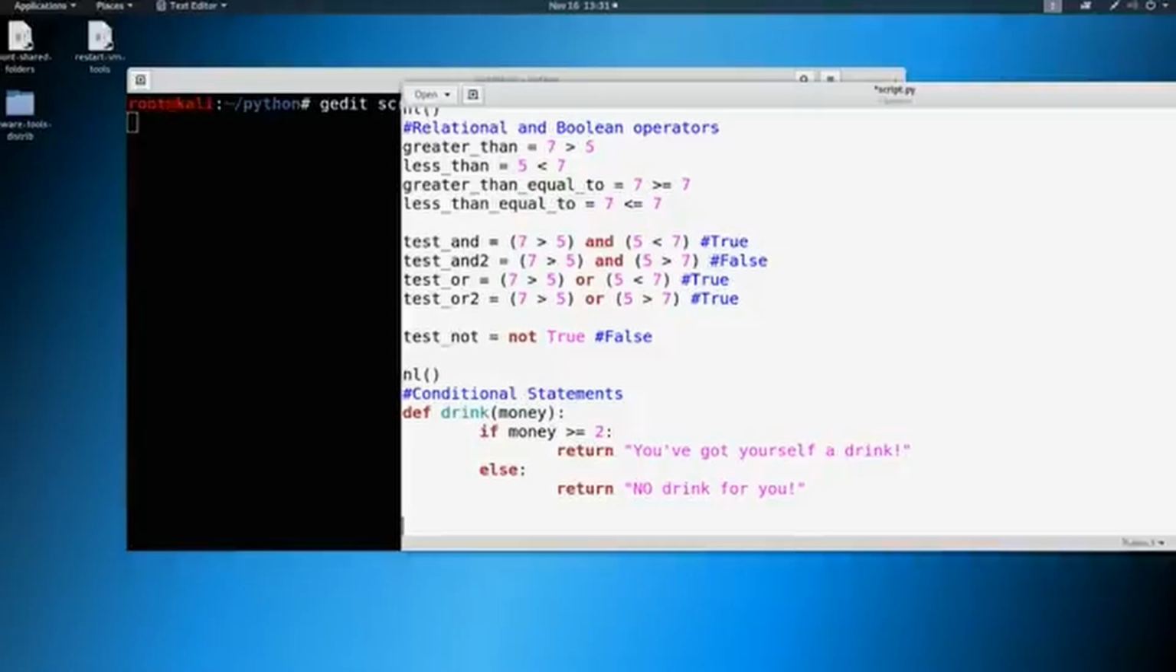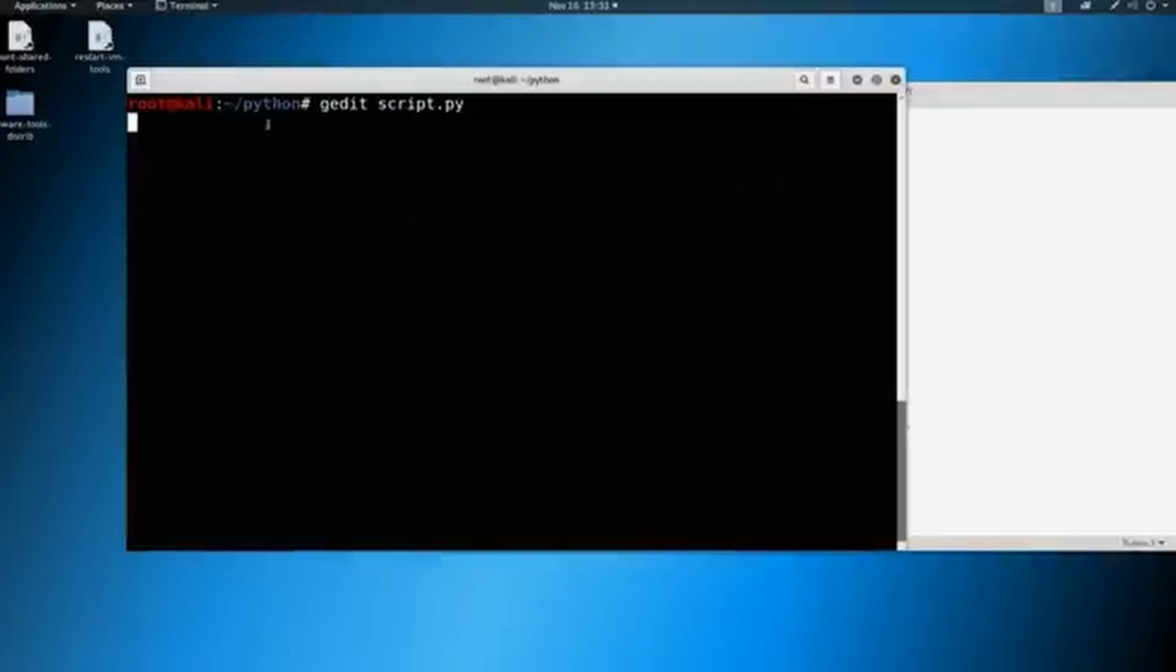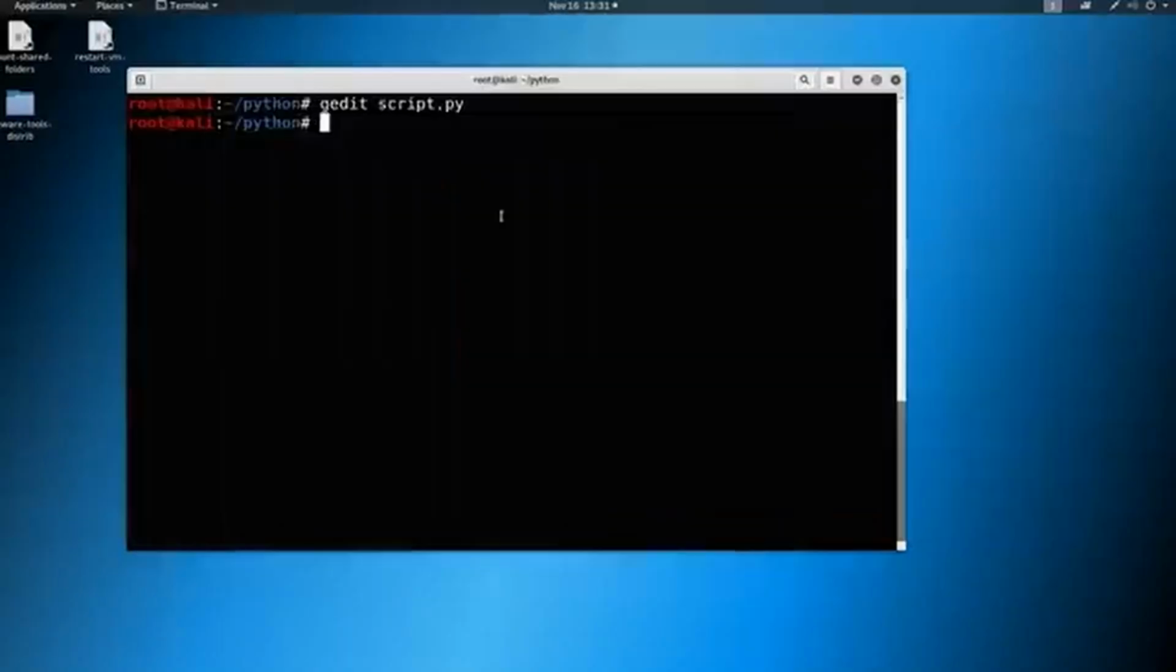So what we can do now is, since this is just returning and not printing anything, we can print out something like drink, and then we specified the amount. So if we have 3, we should return one thing, and if we print drink here with only $1, we should return another. So let's go ahead and save this script. And I didn't put this with an ampersand, so I'm going to close out and make sure I do that next time. And what we're going to do is just go ahead and run python3 script.py.